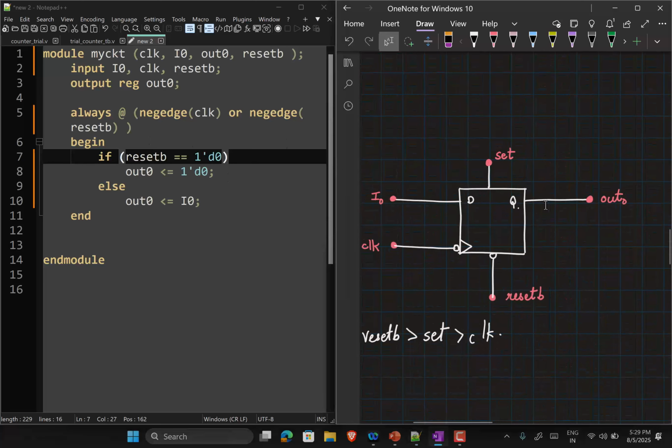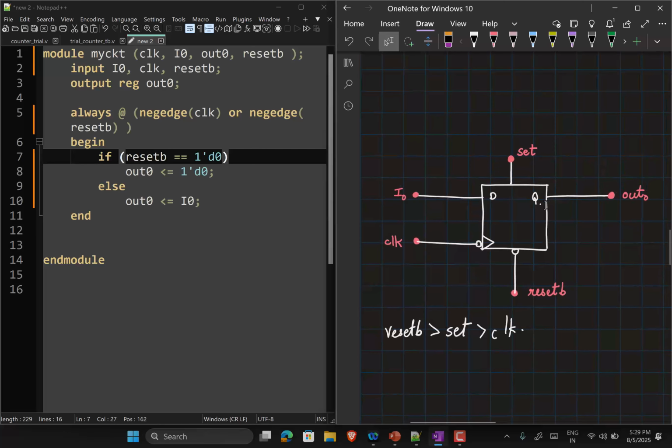So now I have introduced a set pin. If reset bar is 0, then your out 0 has to go 0. If set is 1, then I want the out 0 to go high. If reset bar is 1 and set is 0, then out 0 equals I0. The priority with which you have to treat these signals is first you look for reset bar, then you look for set, then you check if there is a clock edge. Again, because I have connected it directly to the flop like this, the set is also assumed to be an asynchronous set signal.